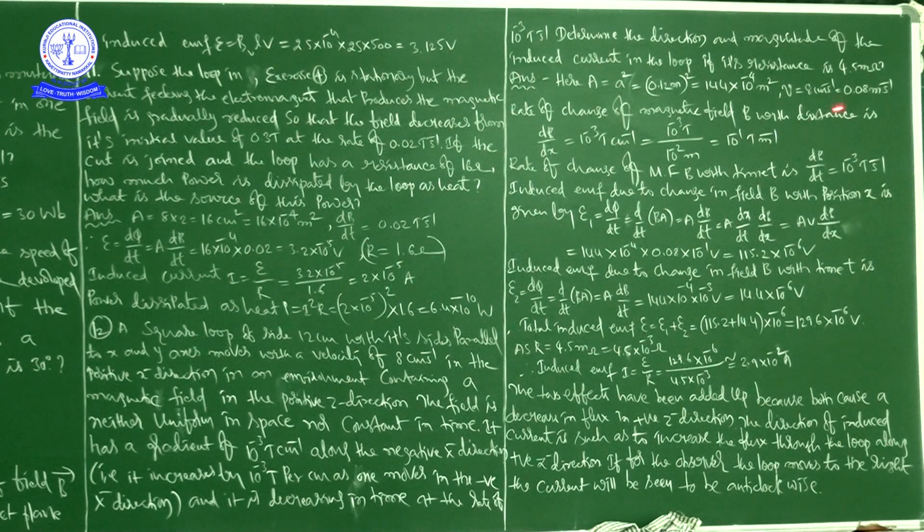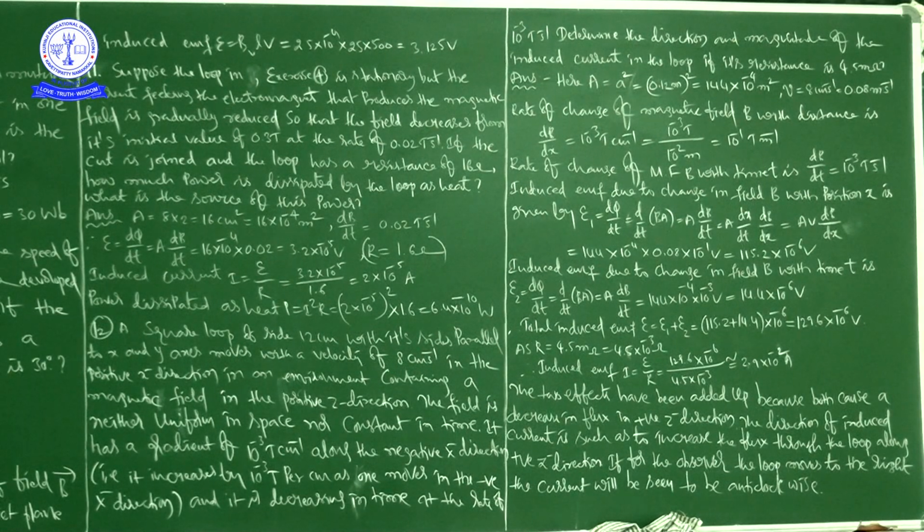Now V is equal to 8 centimeters per second, which we are writing in meters per second as 0.08 meter per second. Then the rate of change of magnetic field B with distance is dB by dx, which is equal to 10 to the power of minus 3 Tesla per centimeter.